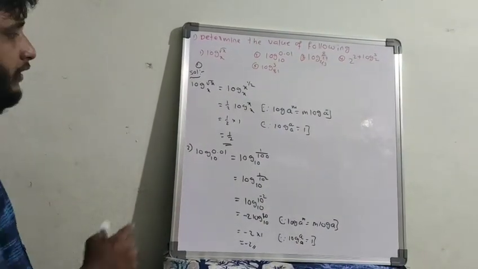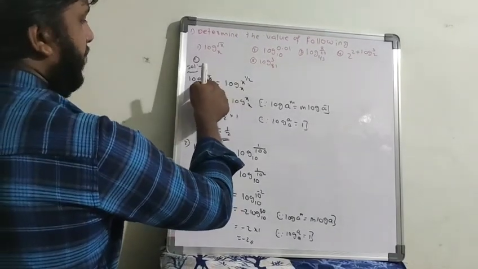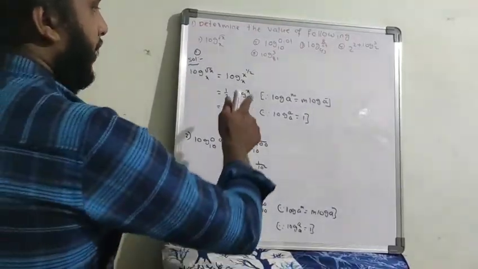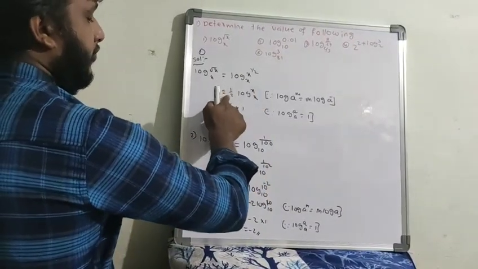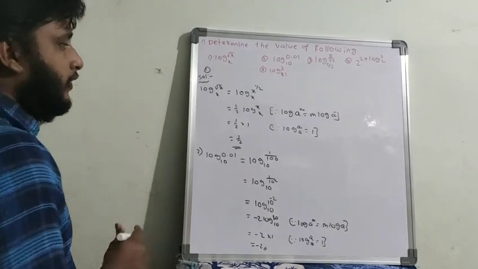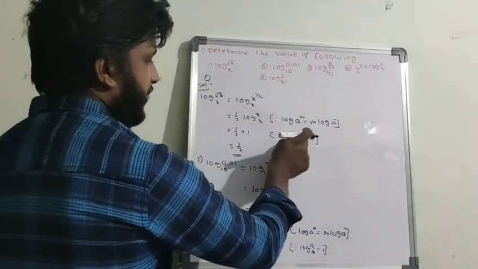So I'm repeating again, log root x base x equals x value. Root x is nothing but x to the power of 1 by 2, and wherever a power is there, you have to bring it to the front by using the formula log a power m equals m into log a, and 1 by 2 into 1. So log x base x is log a base a.